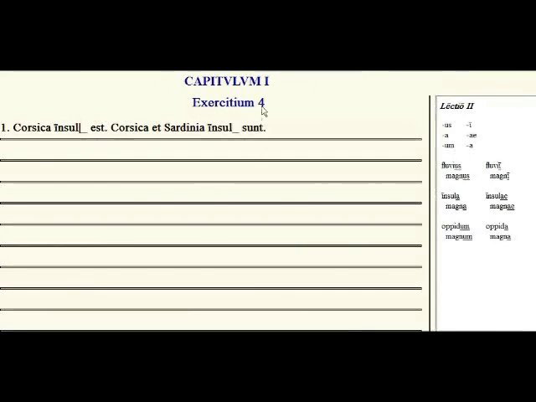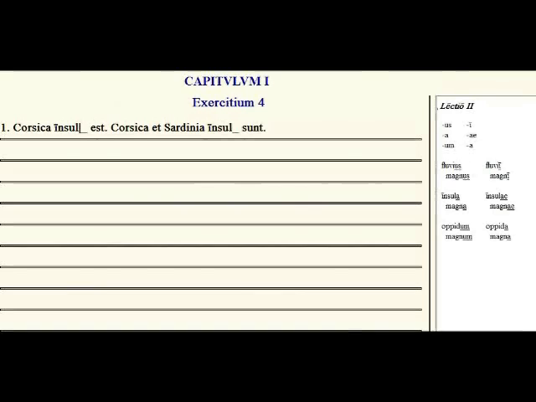So here on Exercise 4, what it's asking us to do is put in the correct endings for the following nouns, and what you need to know here, just as a quick overview, is that these three types of nouns are three different genders. Fluvius is masculine, insula feminine, and oppidum neuter. And they're each going to get different types of endings based on the kind of noun that they are. They belong to a different family, masculine, feminine, or neuter family, and that also means they get different endings.